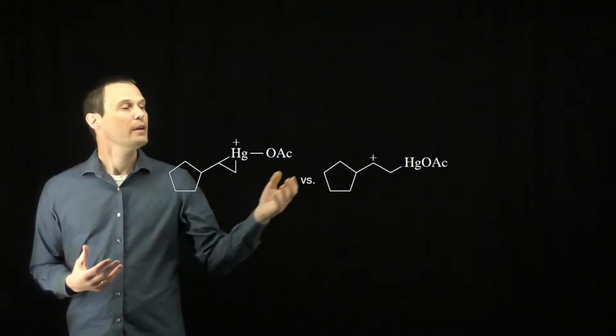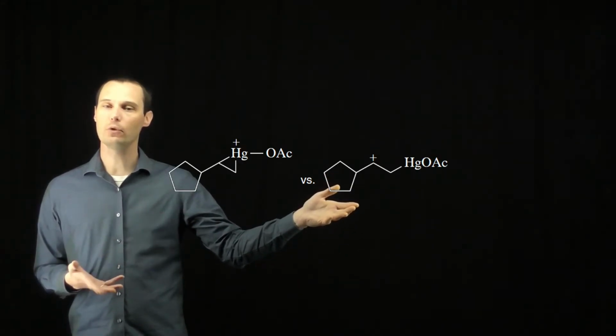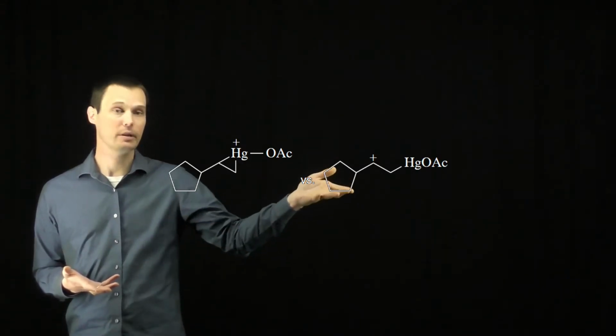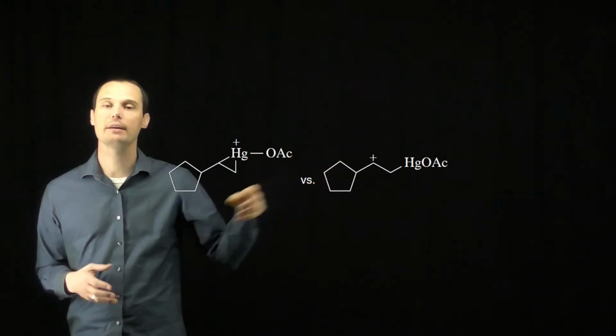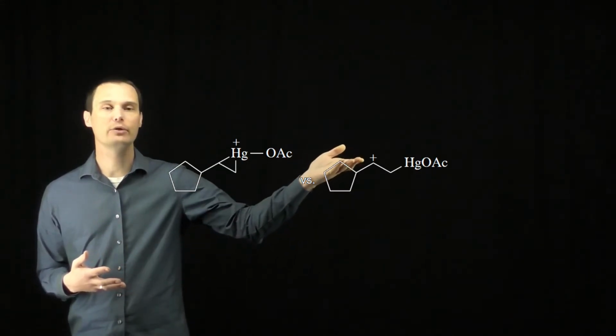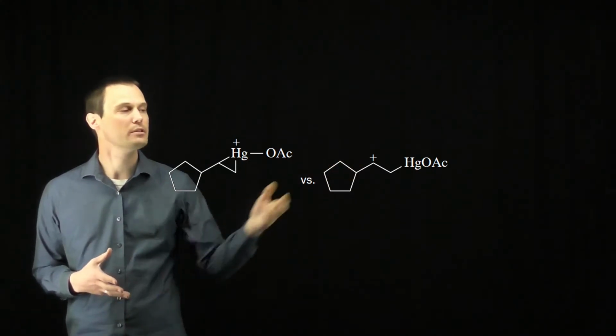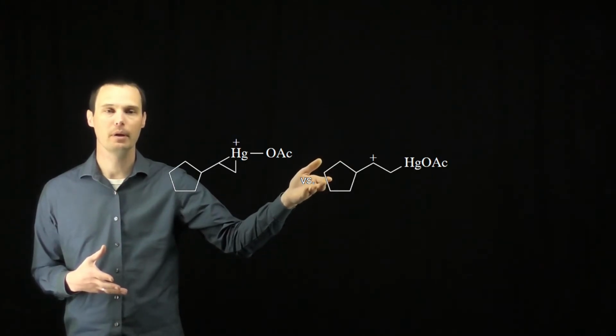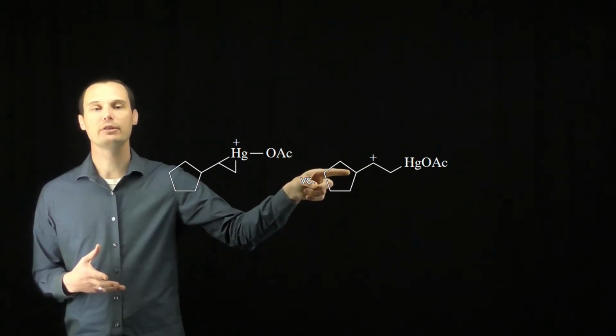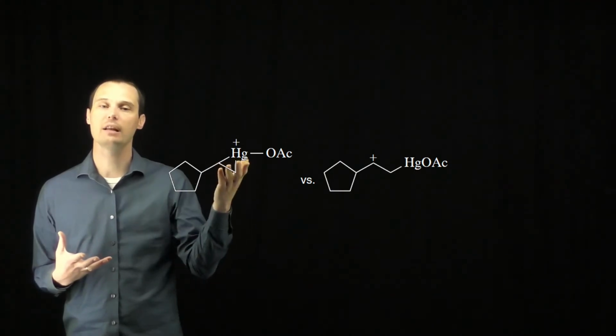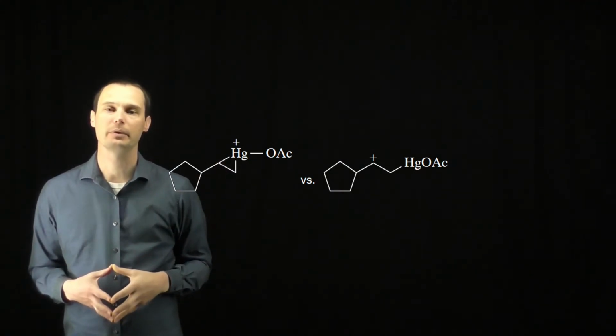How do we know? If the mechanism went through a full carbocation intermediate, especially look at this one, this is a secondary carbocation next to a tertiary center, we could do a hydride shift to do a carbocation rearrangement to make this carbocation more stable, which means we would end up with a tertiary alcohol instead of the secondary alcohol that we get from the oxymercuration reaction.